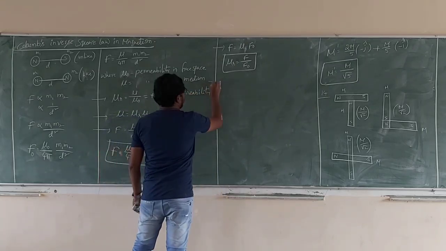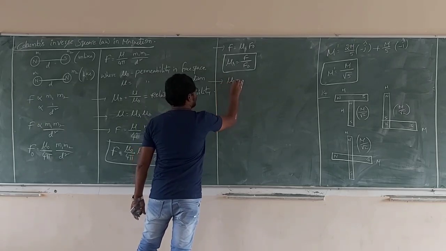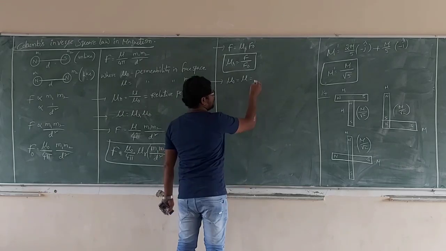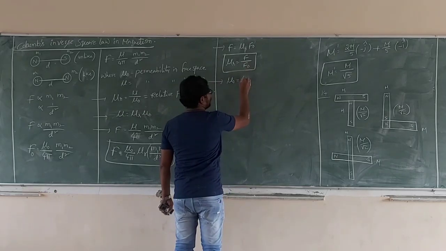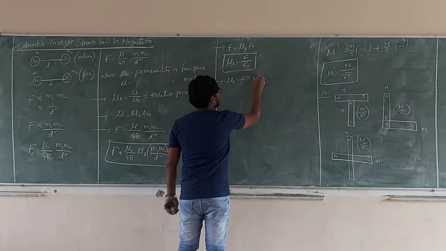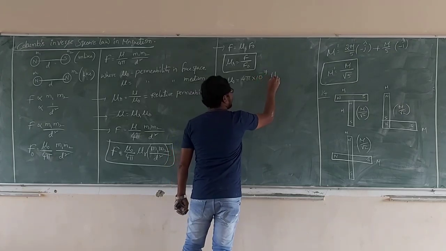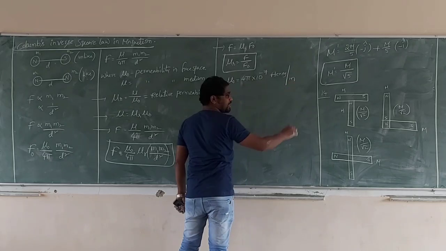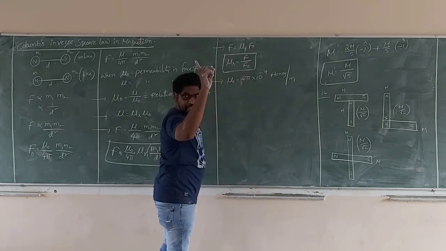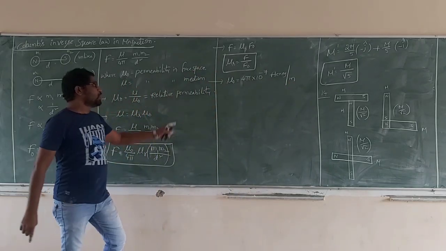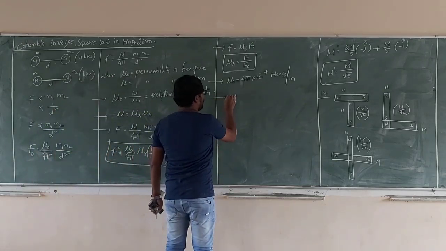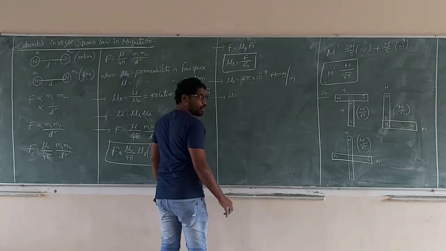Now what is the value of mu naught? Anybody? So here mu naught is equal to 4 pi into 10 power minus 7 Henry per meter. So mu naught is equal to 4 pi into 10 power minus 7. What is mu?